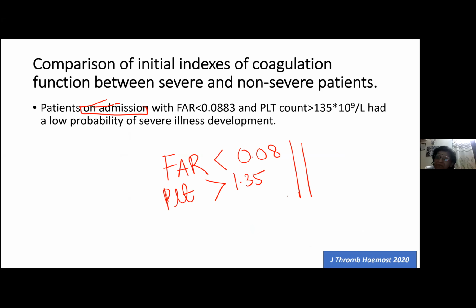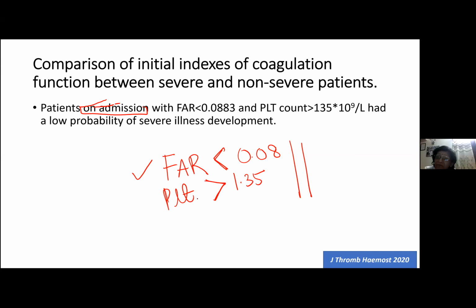So I hope you understand why. If fibrinogen is not very high and albumin is not very decreased, so FAR should be less than 0.08, and if the platelet count is more than 1.35, these patients will usually not progress to severe disease. This was a very beautiful parameter and a very beautiful statement which was made. Okay, so that's your severity of coagulation between severe and non-severe patients, given on the basis of coagulation parameters.